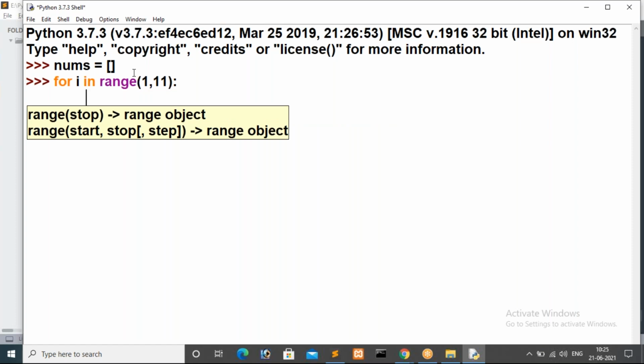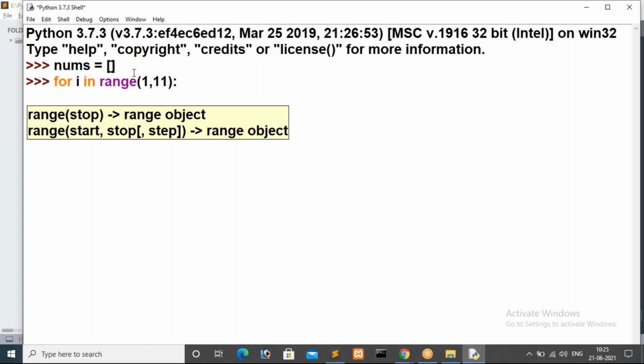Now we are in the for loop. Where do I have to store that iteration value, guys? In each and every iteration we are getting some value from range, then we are assigning it to the variable i. Now what do we have to do? Now I want to store that i value inside nums. I don't want to print it. I want to store it inside the list, that is nums.